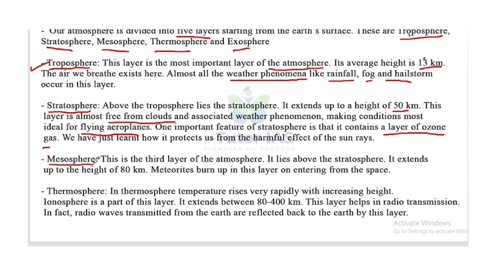Now, the third layer is mesosphere. It lies above the stratosphere and extends up to a height of 80 km. Troposphere 13 km, stratosphere 50 kilometers and mesosphere 80 kilometers.